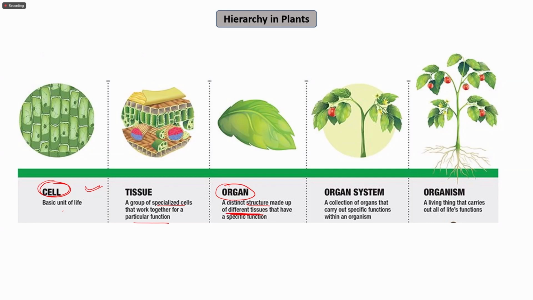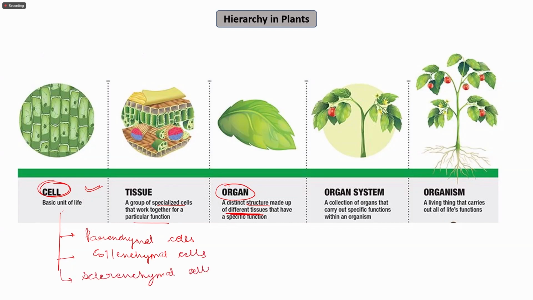If I talk about the cells in plants, there are different types of cells, like parenchymal cells, collenchymal cells, and sclerenchymal cells. These different types of cells are present in any organ or organ system of plants, and they combine to form a tissue.